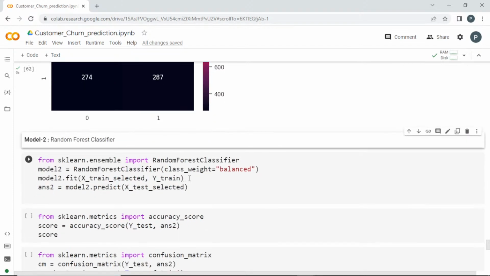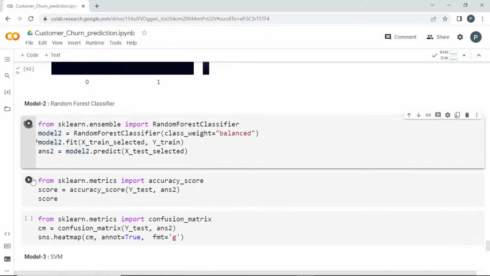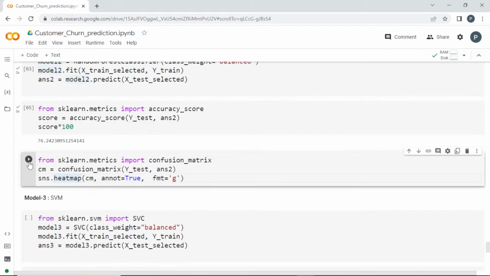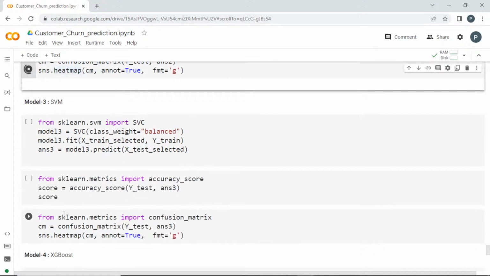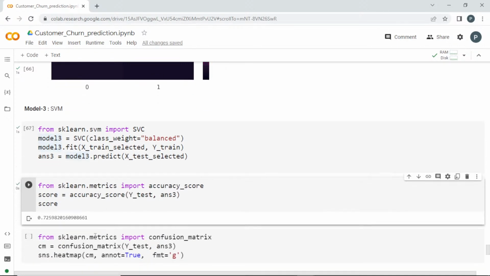Next, random forest classifier, I'll pass the same x train, I'm fitting it and predicting it, and I'll get the score here. It's 0.76, or if you multiply it with 100, this will be slightly better because this is 76% compared to 73%. I'll plot the confusion matrix also. So next thing will be support vector machine, support vector classifier. So the score here is 72%.